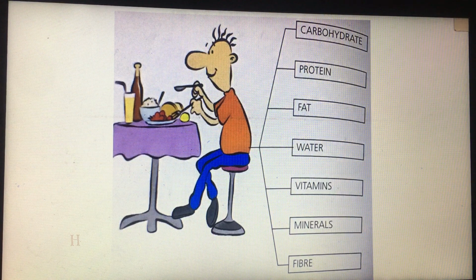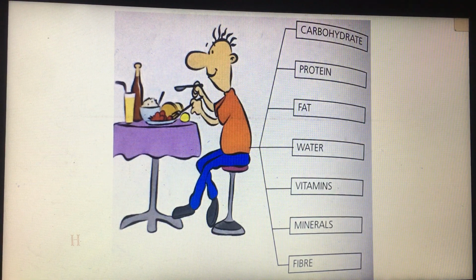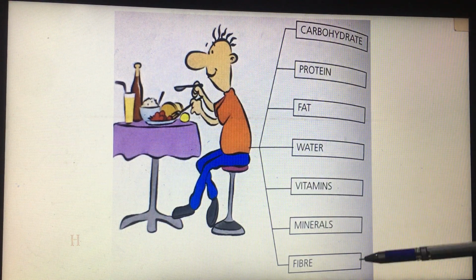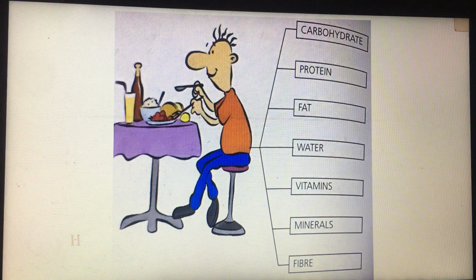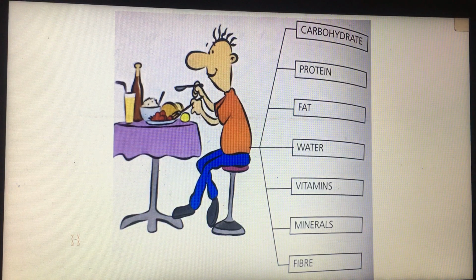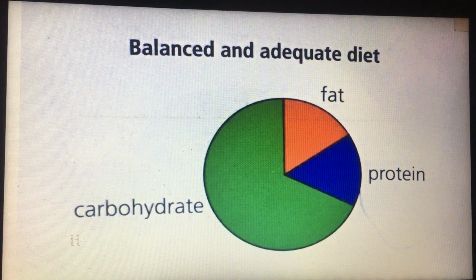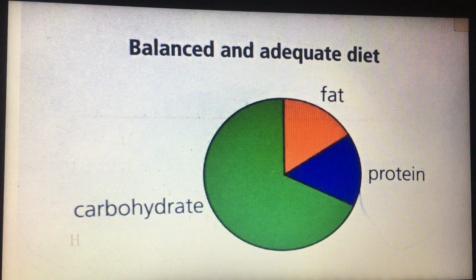Okay, so the balanced food should contain carbohydrate, protein, fat, vitamins, minerals, fiber as food groups, and it should also contain water. Now focus on this pie chart which shows a balanced and adequate diet, and adequate here means enough amount of food. So this diet provides enough energy for metabolic work such as respiration, thinking, digesting, and whatever.